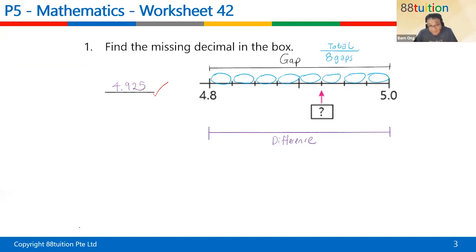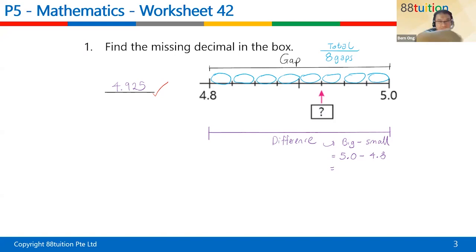So the meaning of difference is big minus small. Just know this. Sec 1 also, they'll teach you the same thing. The meaning of difference means big minus small. What is the big number? 5.0. What is the small number? 4.8.